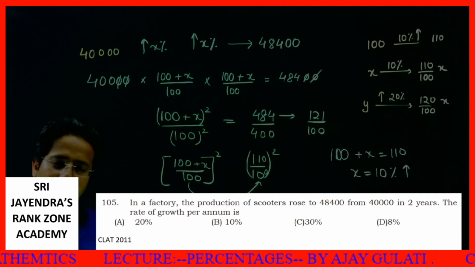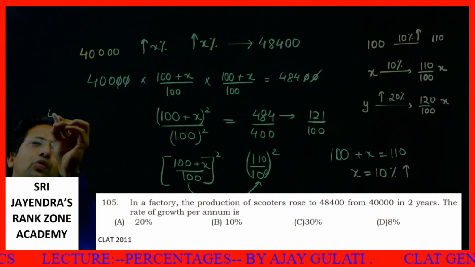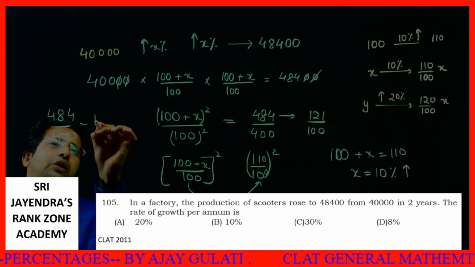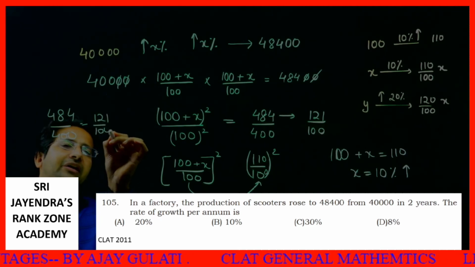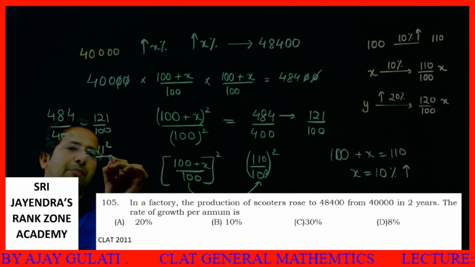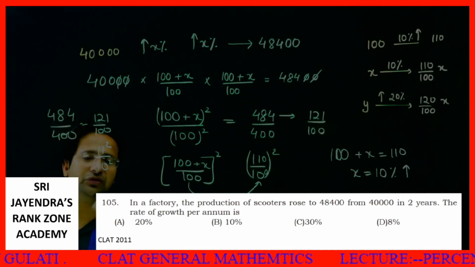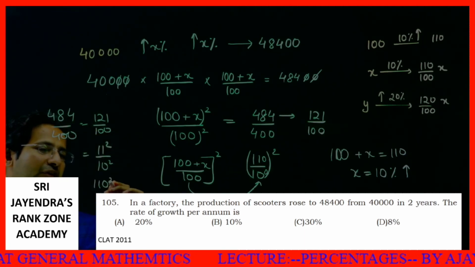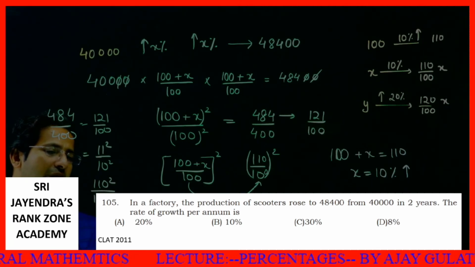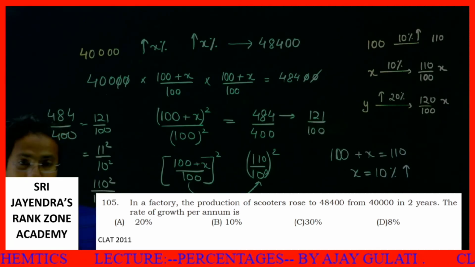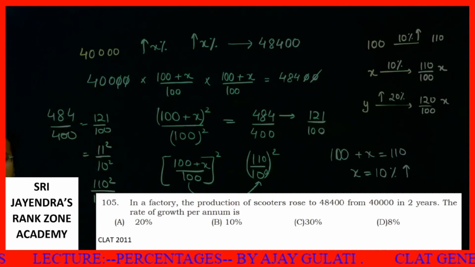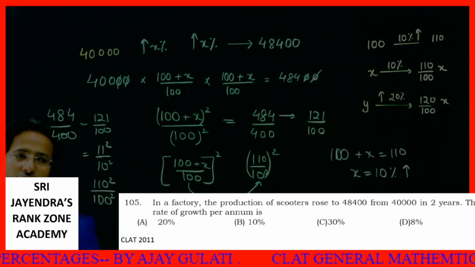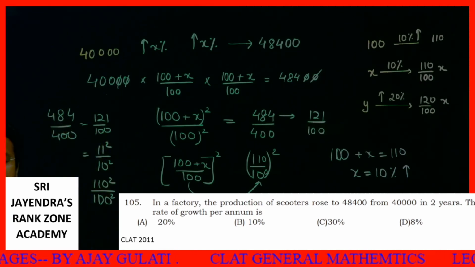Students, if you know a bit of calculation, the moment you see 484 and 400, this is 121, this is 100. You can say 11 square upon 10 square. The moment you see these things, you can easily realize this is 110 square upon 100 square. Therefore you can easily figure out this is a 10% increase. Just by looking at the numbers, you can make out the answer.